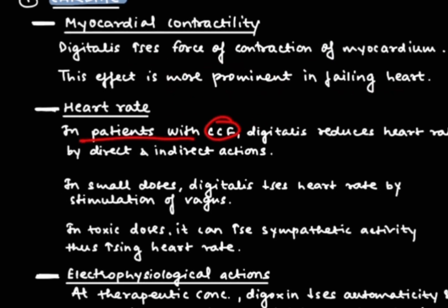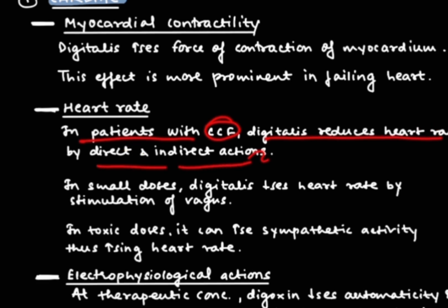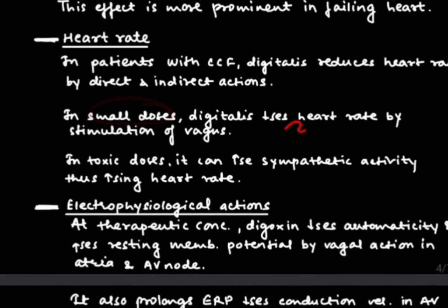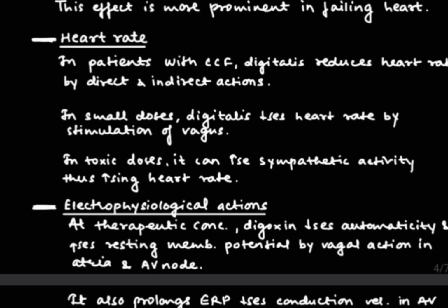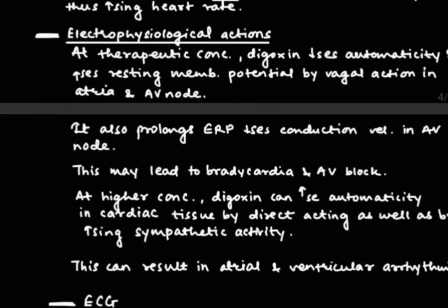In patients with CCF, the digitalis reduces the heart rate by direct and indirect action. If the digitalis is given in small doses, then it decreases the heart rate by stimulation of the vagus nerve. But in toxic doses, it can increase the sympathetic activity, thus increasing the heart rate. The next is electrophysiological actions.